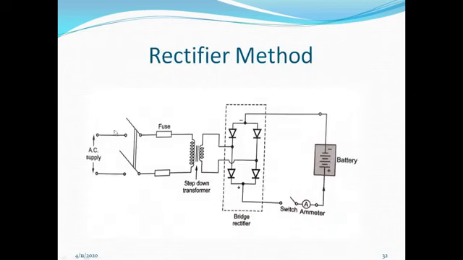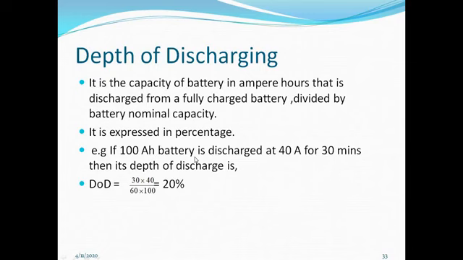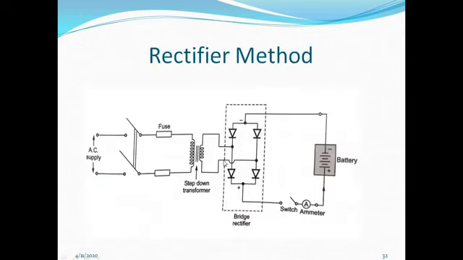Now the rectifier method. When DC supply is not available, rectifier method is used. Now in this diagram, a bridge rectifier is used, and here is a step down transformer for stepping down the voltage to the required voltage level for the rectifier circuit. This rectifier converts AC to DC and the battery can be charged.